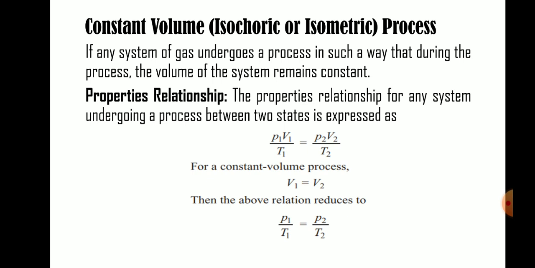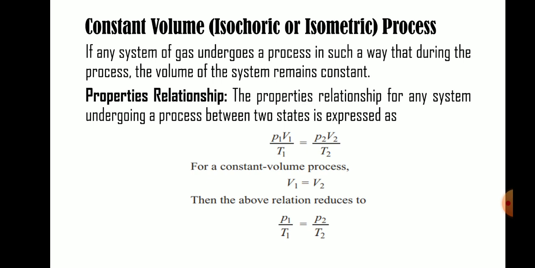The equation of state, everybody knows, PV equals MRT. State 1: P1 V1 equals MRT1, and state 2: P2 V2 equals MRT2. During the process the change of state is occurring. R is the gas constant and M is the mass; eliminating the mass, PV equals RT. Therefore PV by T equals R. R is a constant value, therefore PV by T equals constant.